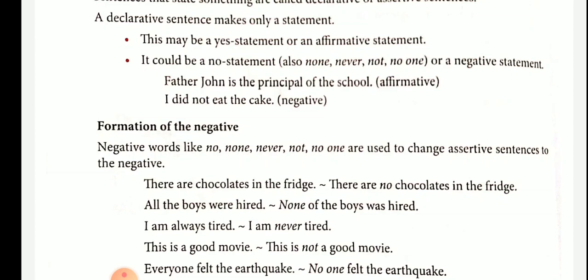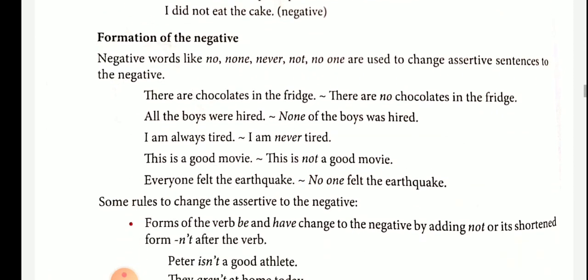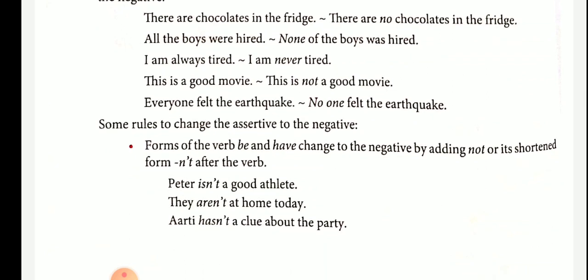Forms of the verb be. Be is a general word for a group of verbs. The different forms of be are the following: am, is, are, was, were, shall be, will be, being, been.